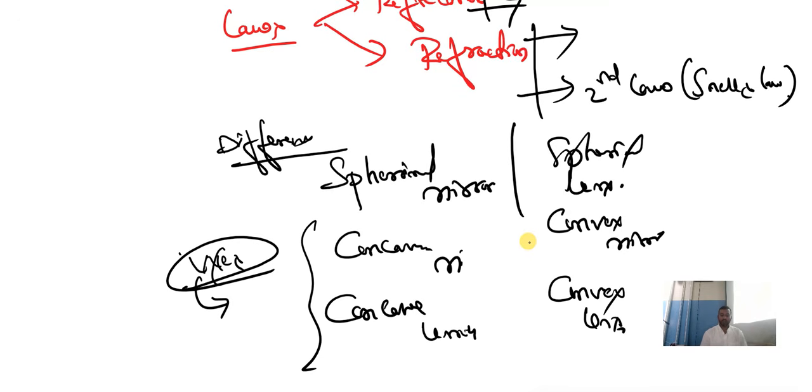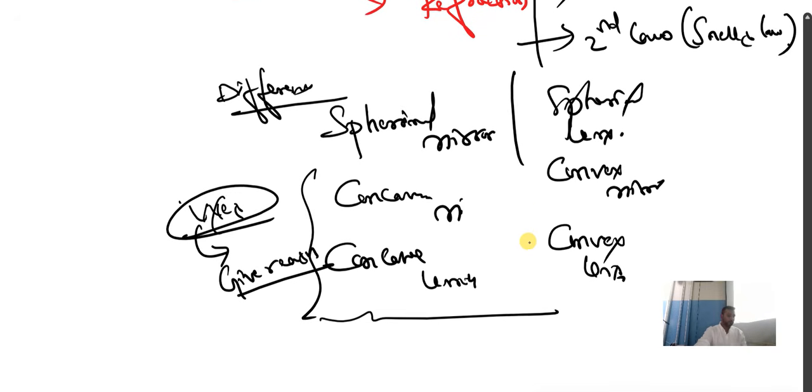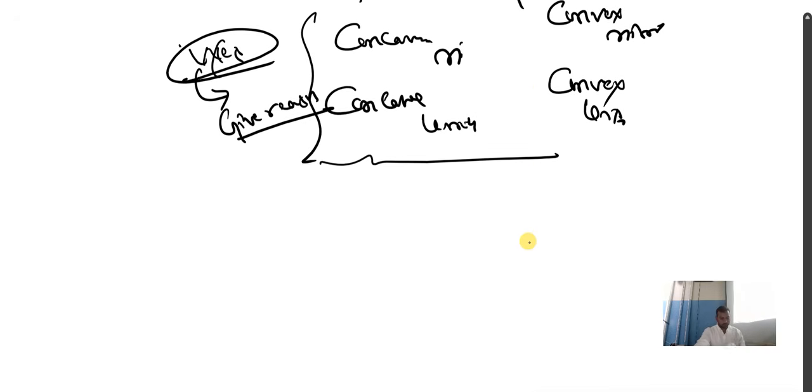Based on these uses, sometimes they'll ask you a give-reason question. Based on any one use, like a convex mirror is used as a rear view mirror in vehicles. Why? Give reason. Clear? Great. And one question you will get based on magnification. This time 100% one question you will get based on magnification. Compulsory.